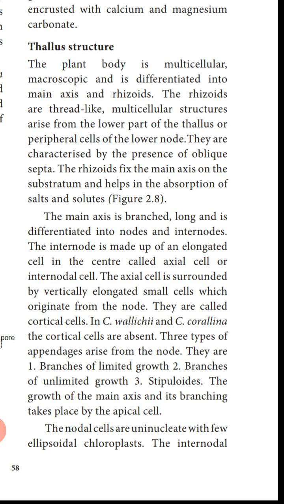The rhizoids are thread-like multicellular structures that arise from the lower part of the thallus or peripheral cells of the lower node. Peripheral cells means the cells present in the outermost region of the lowest node. We can find these rhizoids, or root-like structures, arising there. They are characterized by the presence of oblique septa. So here also these rhizoids have septa, cross wall formation. The rhizoids fix the main axis on the substratum and help in the absorption of salts and solutes.